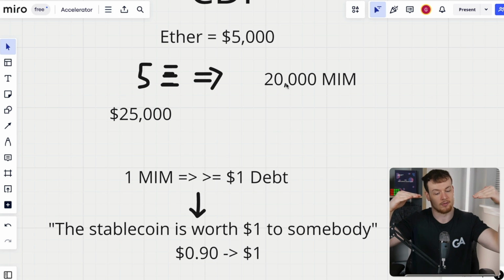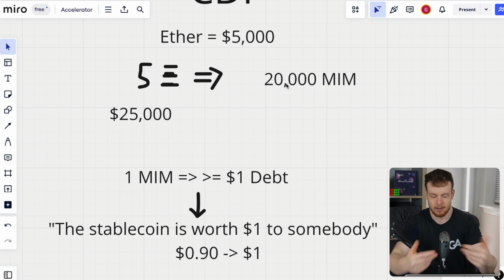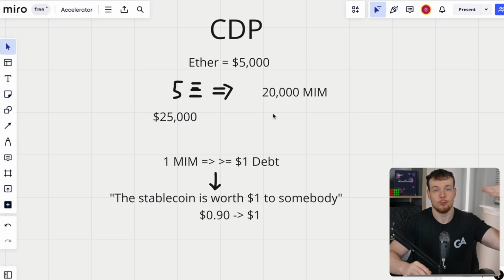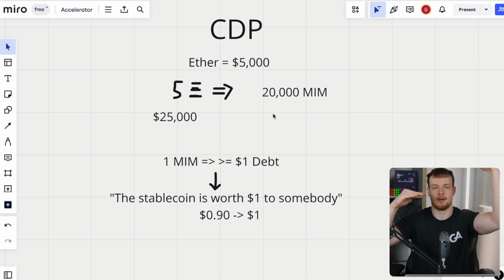So if this is Ether, if I've deposited my 5 Ether, that could very easily go down to $24,500 of value. And then all of a sudden, my collateral is worth less than what I've borrowed. So I'll just walk away with what I borrowed, leave you with my collateral, and then the system has bad debt. It is an insolvent position that I've opened. So exactly to prevent this, we require that you put more collateral than the value that you borrowed. And I can't borrow any more of this. If I want to borrow more, I've got to provide even more collateral.